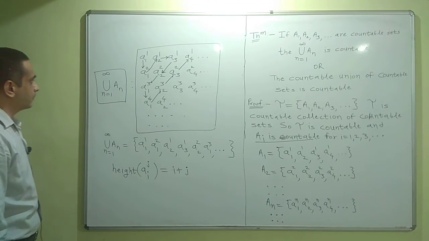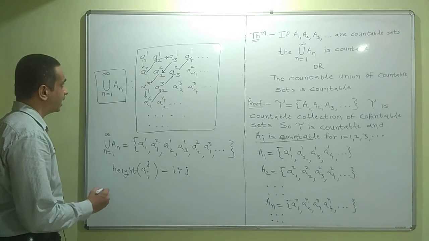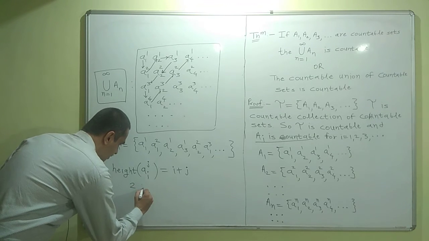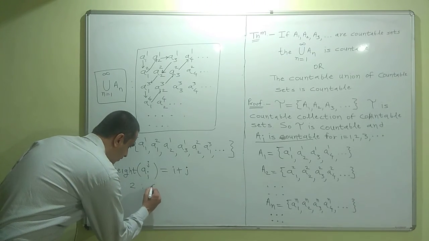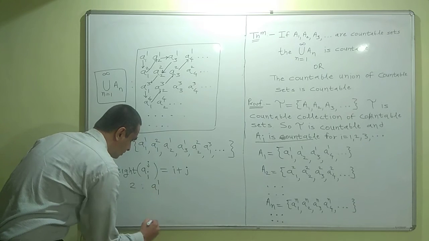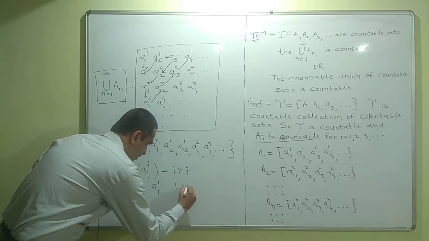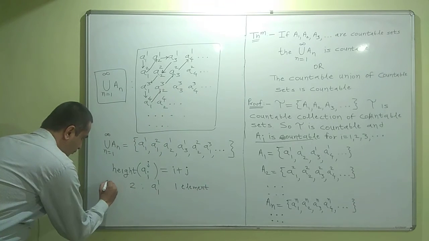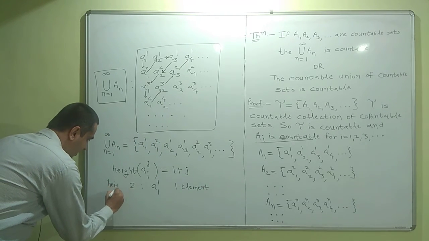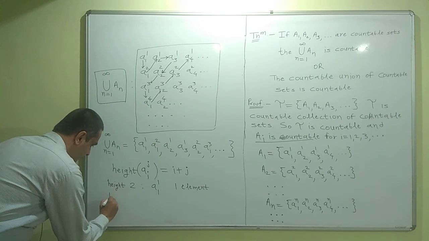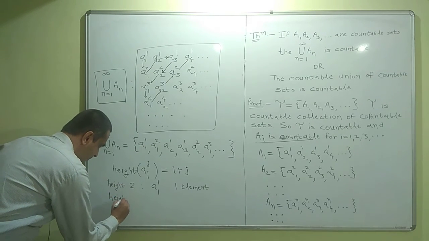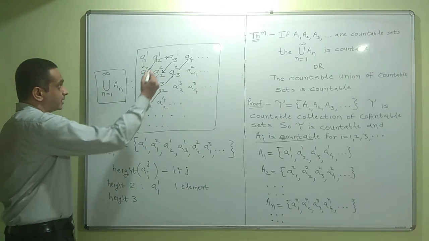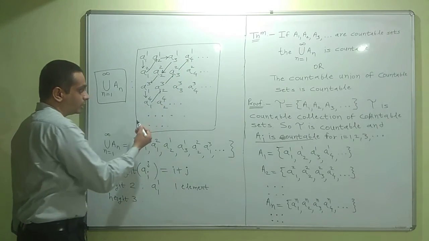So how many elements are there of height 2? There is only one element of height 2 and it is A11. How many elements are there of height 3? As you can observe, these elements are connected by diagonal lines.